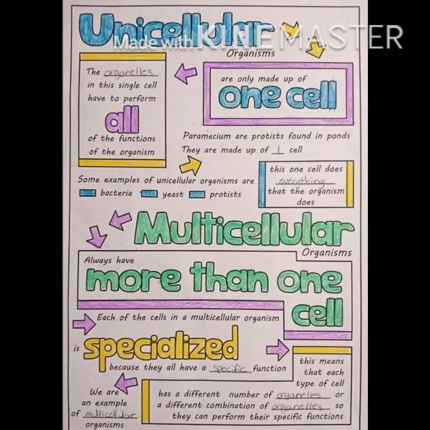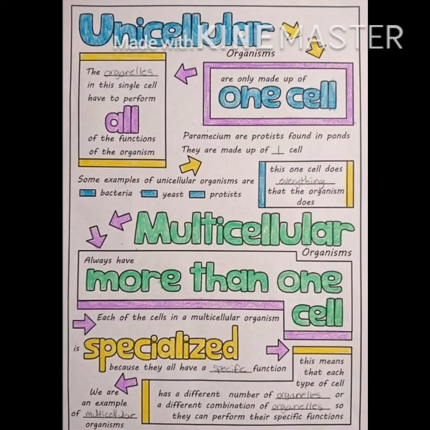Each cell in multicellular organisms has a special function, so all the cells in multicellular organisms are specialized. So you understood the difference between unicellular and multicellular organisms. We human beings are examples of multicellular organisms.